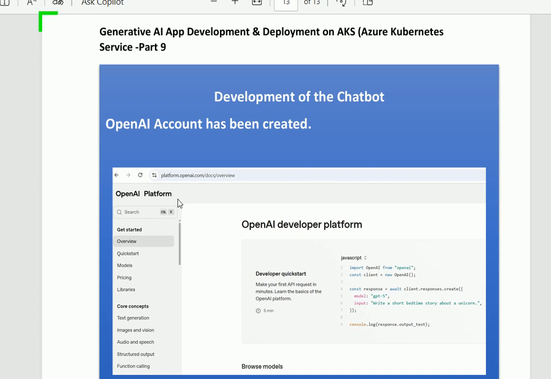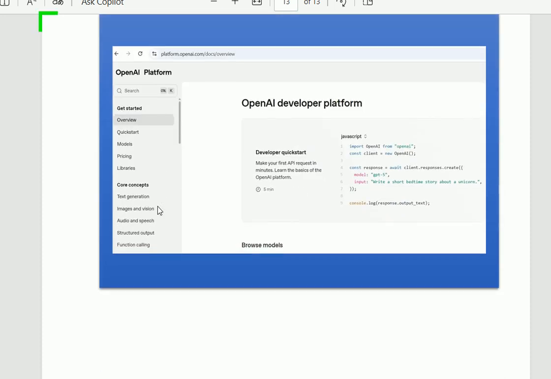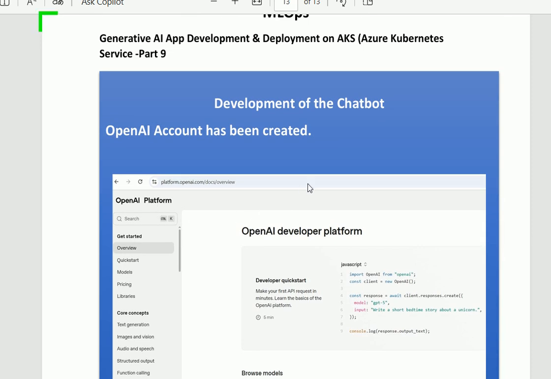Now you can use the API key in our chatbot application development. So up to this point, in part 9 of this series, we have discussed the different frameworks and tools that we shall use in ChatGPT development, like Streamlit and LangChain.